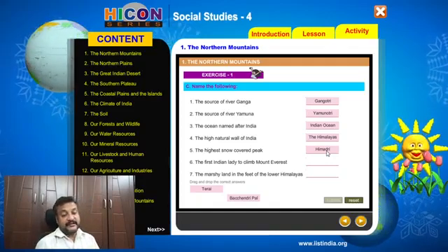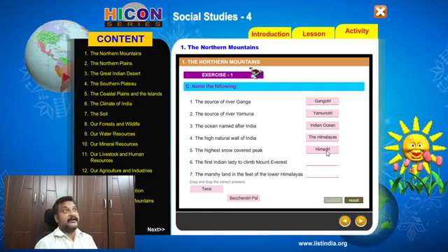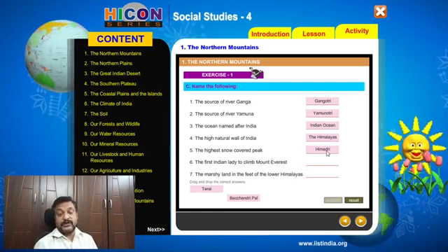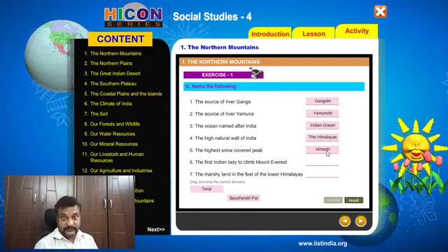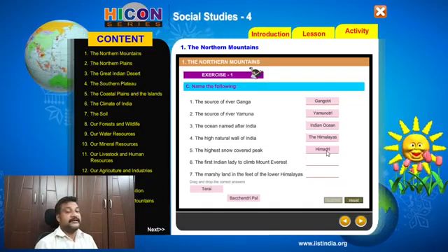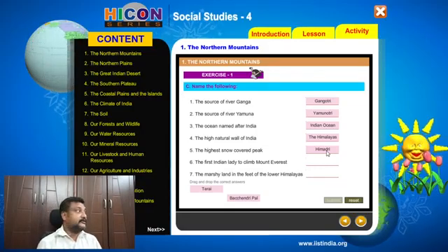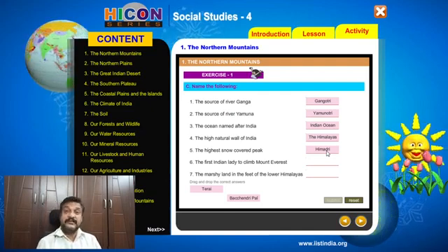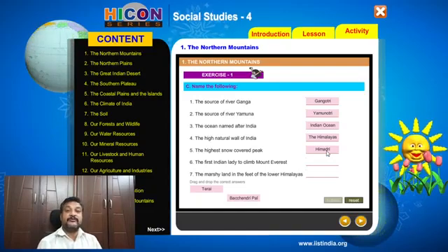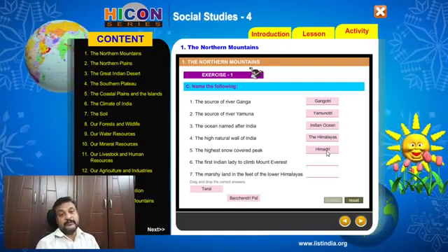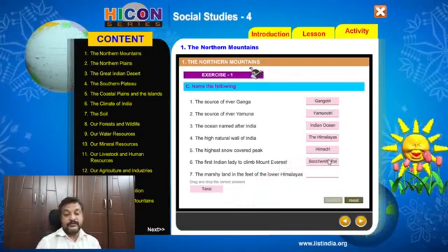So the first Indian lady to climb Mount Everest. Edmund Hillary and Tenzing Norgay were the people who climbed Mount Everest first, and after that different people from India climbed Mount Everest, and the first woman to climb and reach the top of Mount Everest was Bachendri Pal. Yeah, the name is given here, so we'll drag and drop it over here.